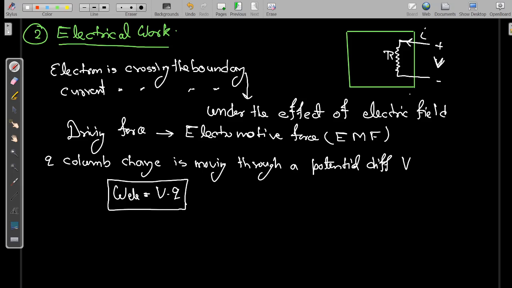And if we want to find out power, power is the rate of work done, W dot E. So it will be equal to V into Q dot.